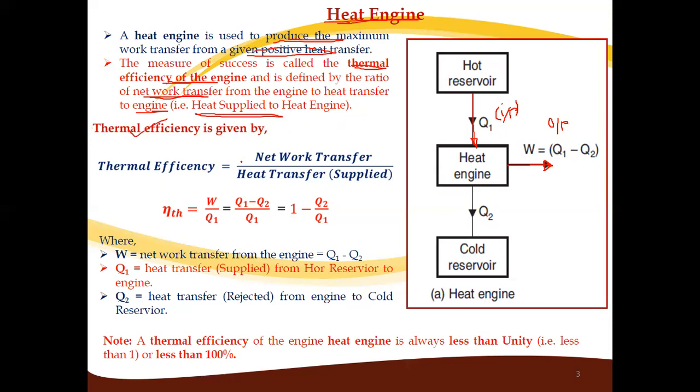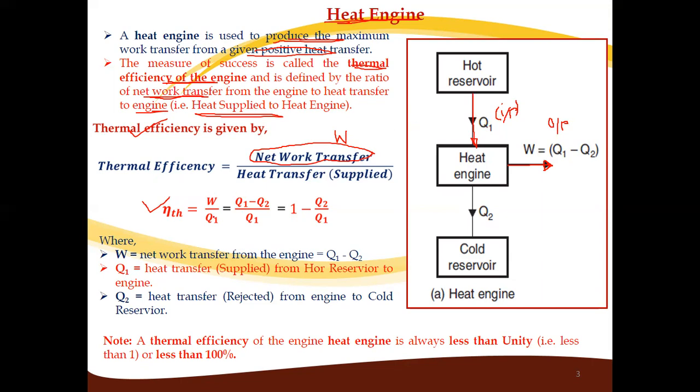Thermal efficiency is W, the work output, upon input. Now input for this engine is Q1.